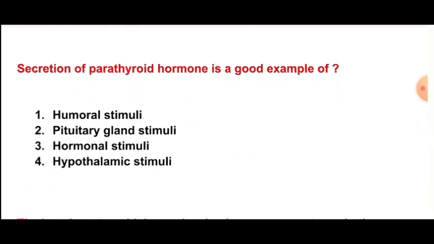Next question is, secretion of parathyroid hormone is a good example of humoral stimuli, pituitary gland stimuli, hormonal stimuli, hypothalamus stimuli. So the correct option is option number A, humoral stimuli. Secretion of parathyroid hormone is a good example of humoral stimuli.